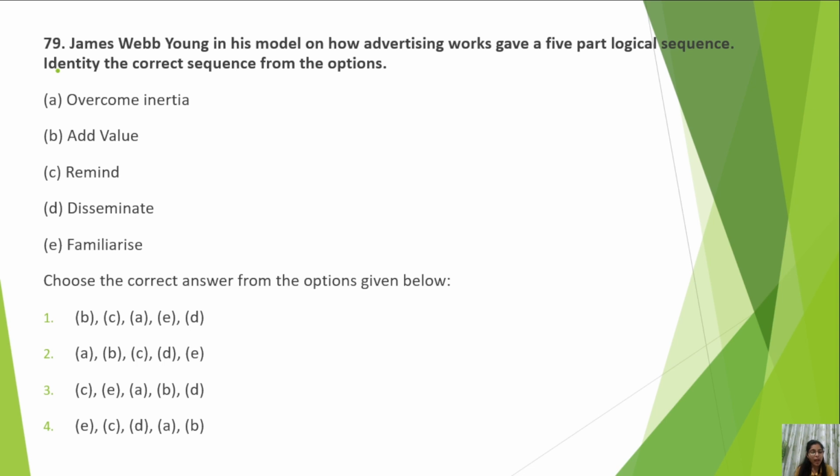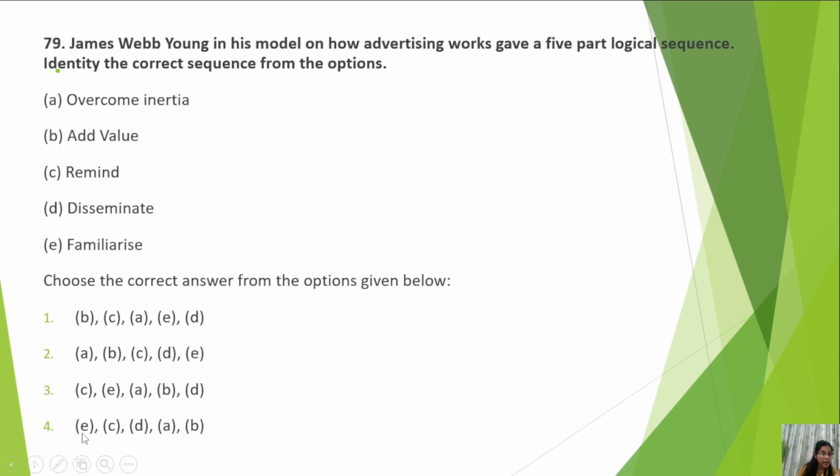So in every advertising model, whenever we read, we try to create the awareness. For example, if you have read the AIDA model, it says attention, then interest, then desire, then action. So A always comes first, meaning awareness. You try to familiarize the customers with the product or service. So E should come first. And by knowing this, you could reach the right answer.